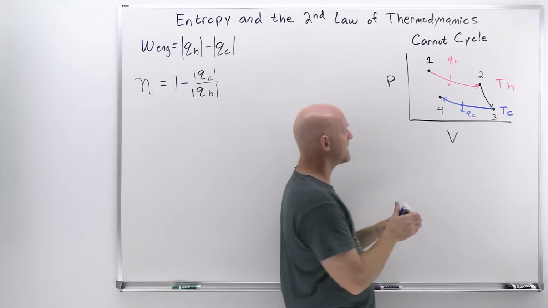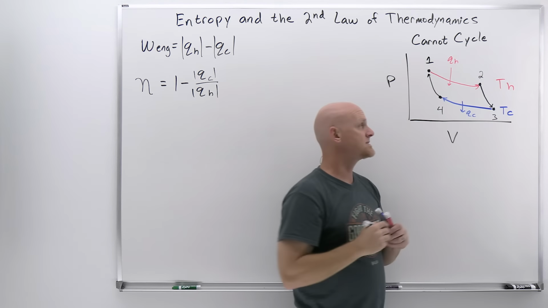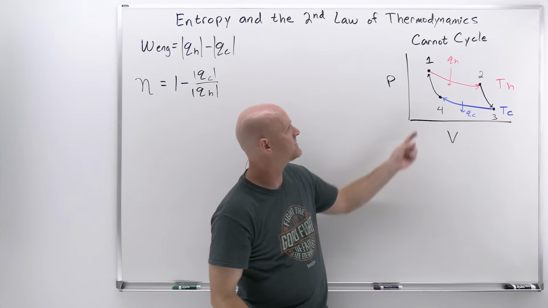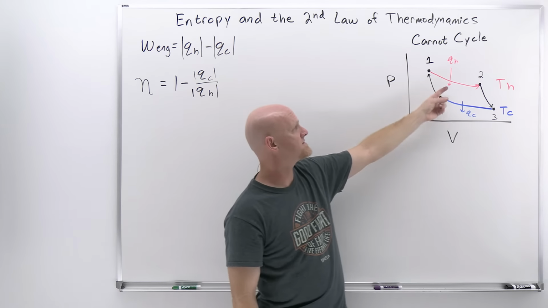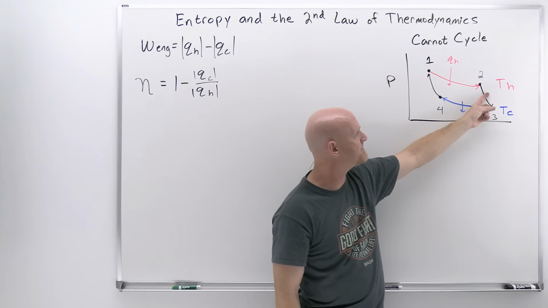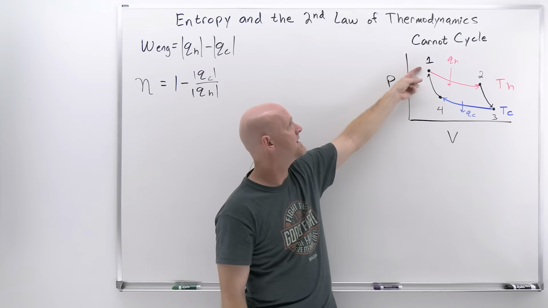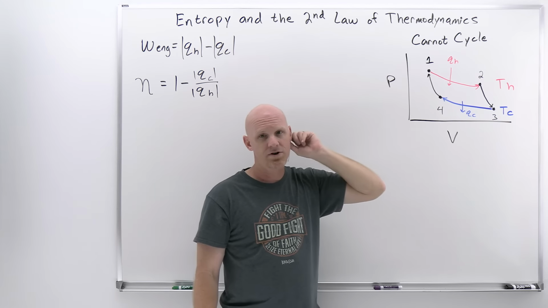And then to get back to point number 1, we'll once again replace the bottom surface of that cylinder with a thermally non-conducting material and do an adiabatic compression the rest of the way. And so that's our 4-step process: an isothermal expansion, followed by an adiabatic expansion, followed by an isothermal compression, followed by an adiabatic compression, getting us right back to where we started. And it's just a complete circle over and over and over again.